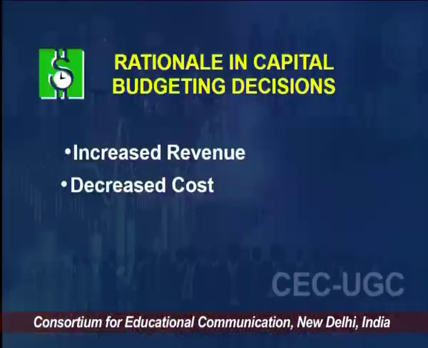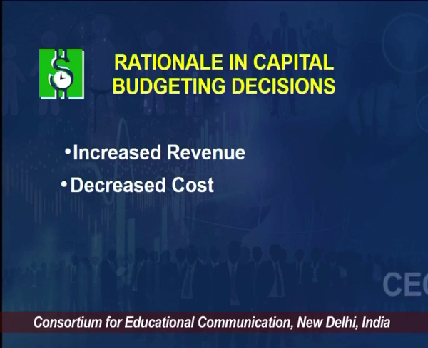So for all the three situations, what I am doing is assessing that my capital budgeting decision should either increase my revenue or decrease my cost. Either of the two things must be fulfilled. Revenue is increased or the cost has gone down, right?